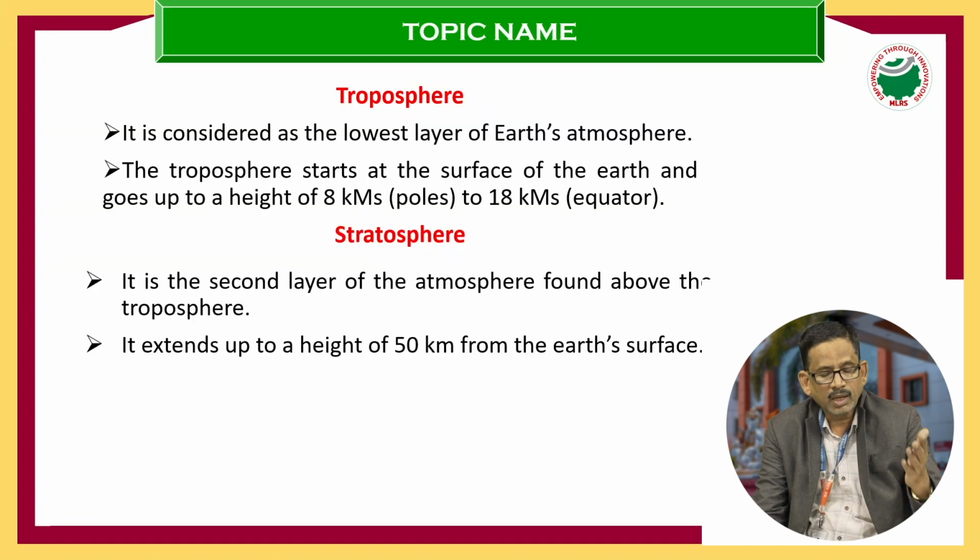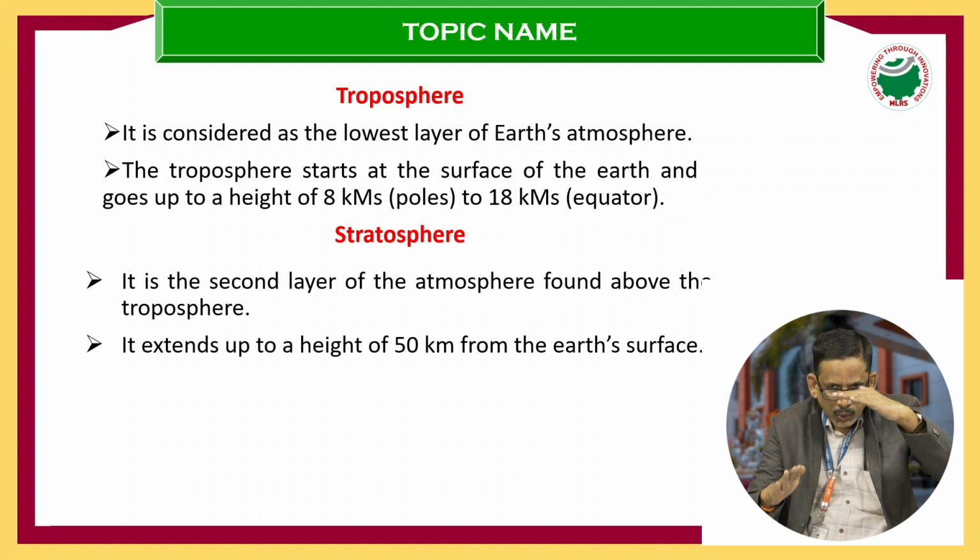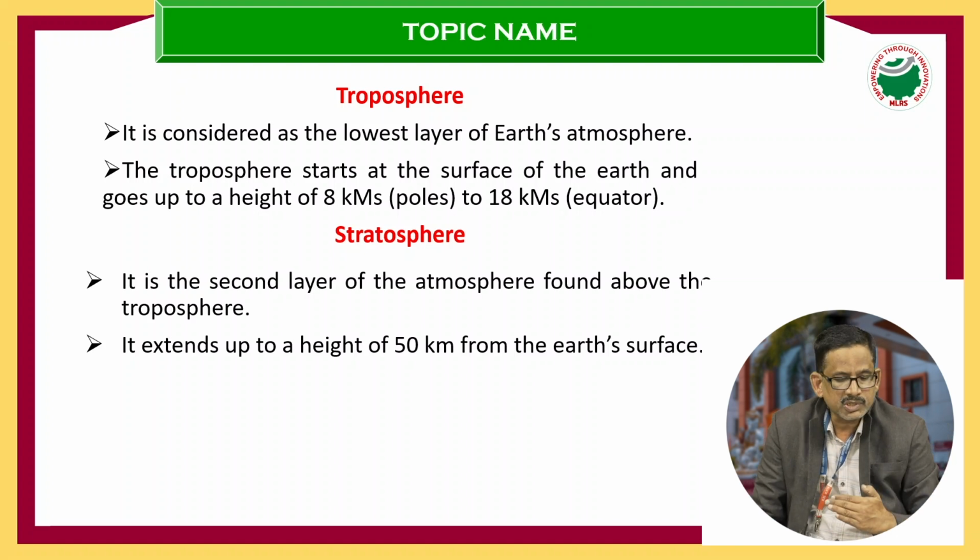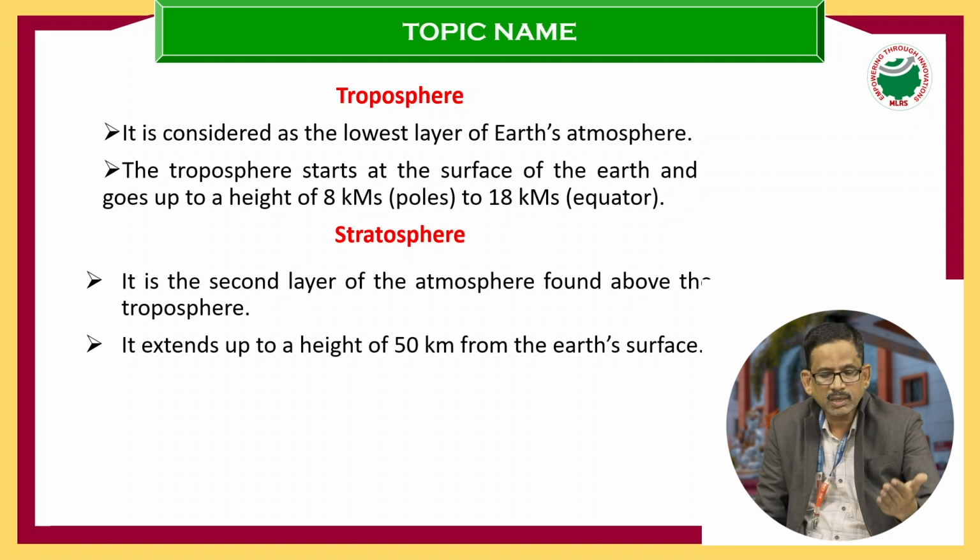Now I will explain what the troposphere is. The troposphere is considered the lowest layer of the earth's atmosphere. It starts at the surface of the earth and goes up to a height of 8 km at the poles to 18 kilometers at the equator. So, it is the bottommost layer. As far as the stratosphere is concerned, it is the second layer of the atmosphere, found above the troposphere. It extends up to a height of 50 kilometers from the earth's surface.